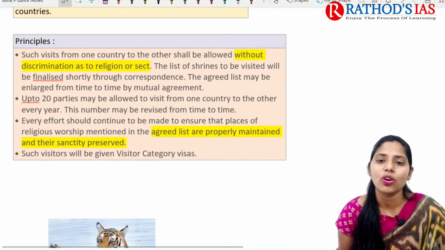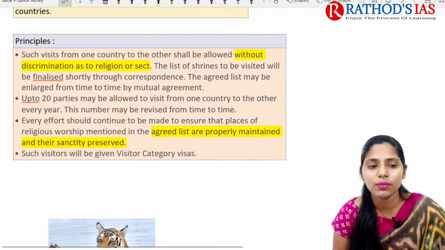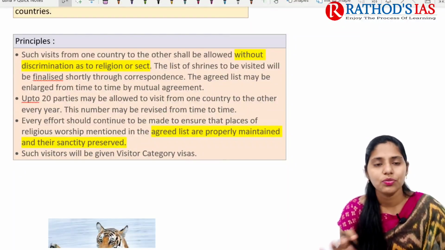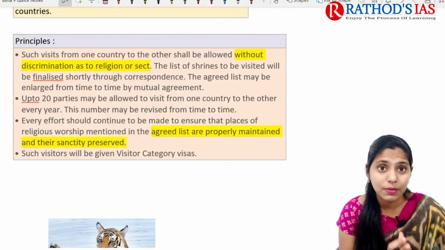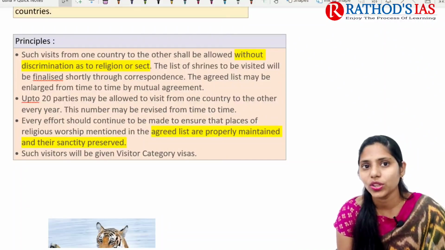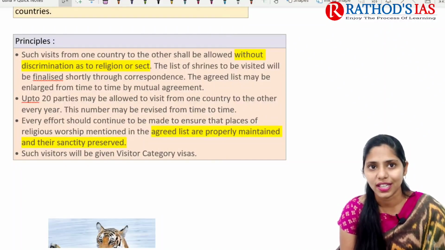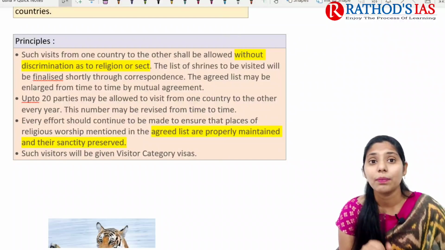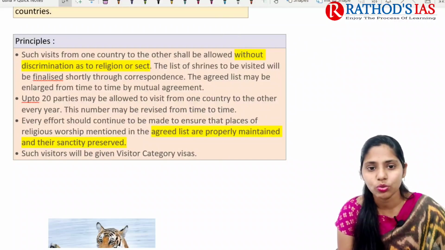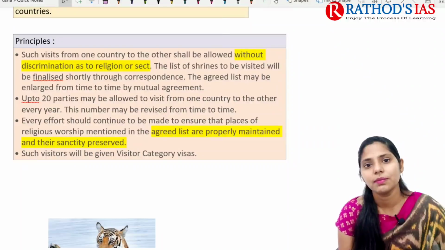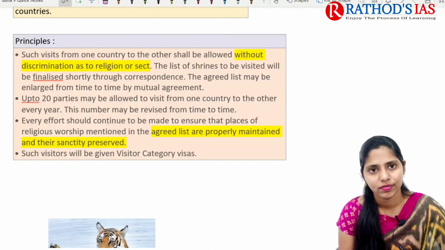If you are talking about the principles in this protocol, there are 4 principles that you need to remember. The first one is that visits from these 2 countries, that is pilgrims, whenever they want to go to these pilgrimage shrines, should be allowed without any discrimination based on their religion or sect. This is the first one. The next one is that up to 20 parties may be allowed to visit from one country to another every year, and this number can be updated.